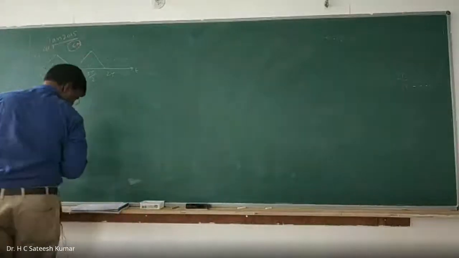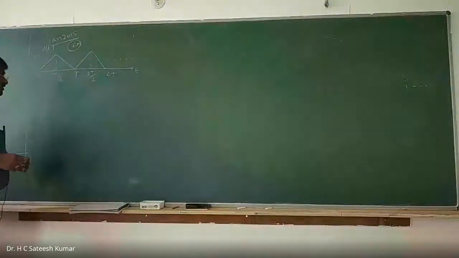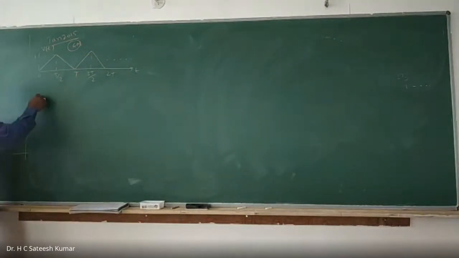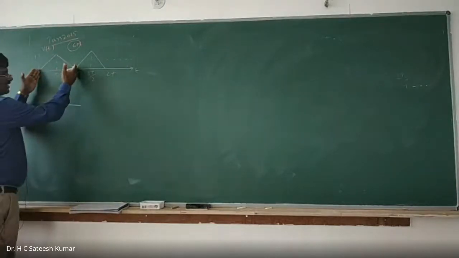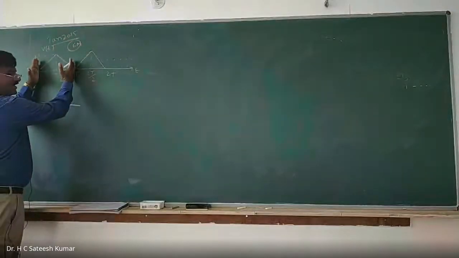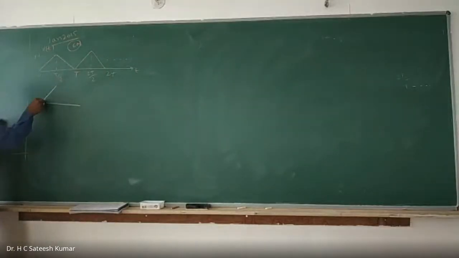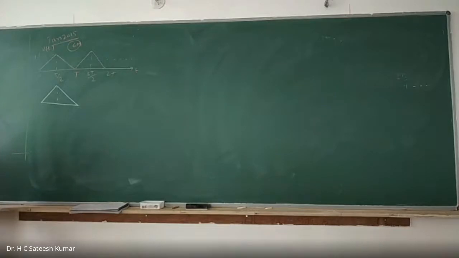So how will you do this? First, find out the f1 of t and write it down. See, it is repeated after the interval T, so the same thing is repeated. So this is f1 of t. Only one cycle you take, that is more than sufficient. We know the formula for a periodic signal: f1 of s divided by 1 minus e to the power of minus ts.